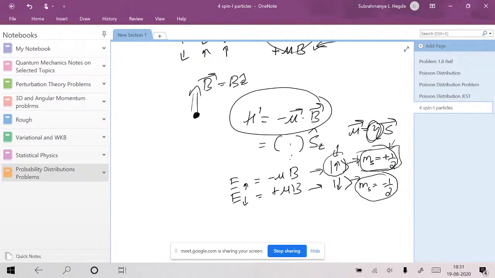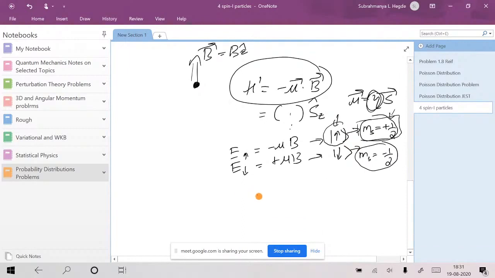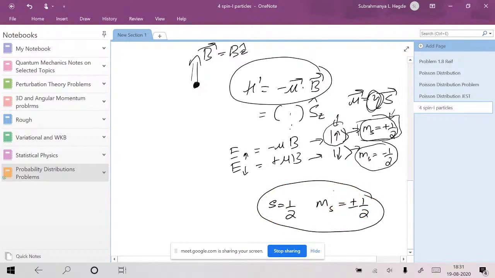So this is what I wanted to ask. One more thing. If in the eigenstate, plus half or minus half state, we get some other integer, then for a spin half particle, for s equal to half, you have only two choices. If s is equal to half, ms values are plus or minus half. You don't have another choice. This is our theory of angular momentum, isn't it?